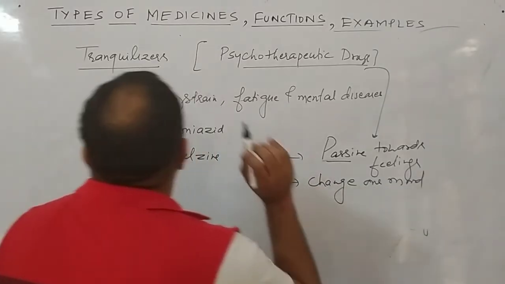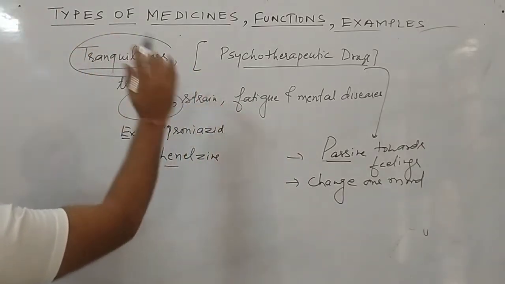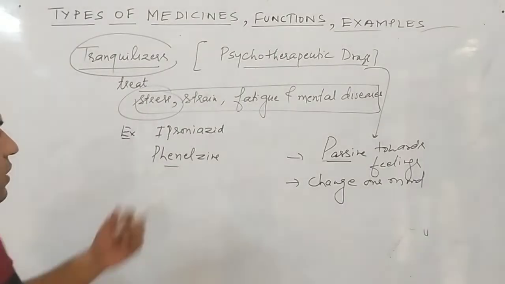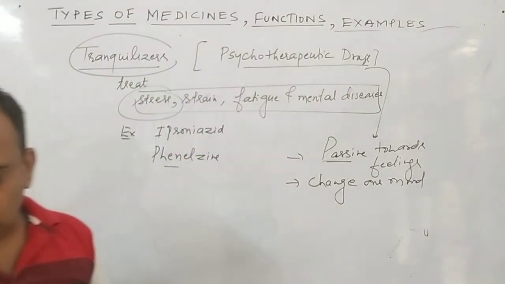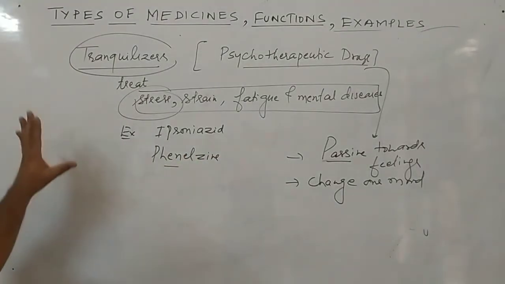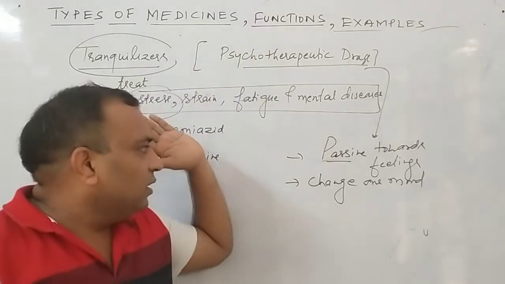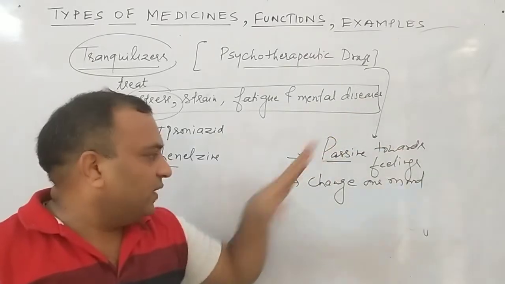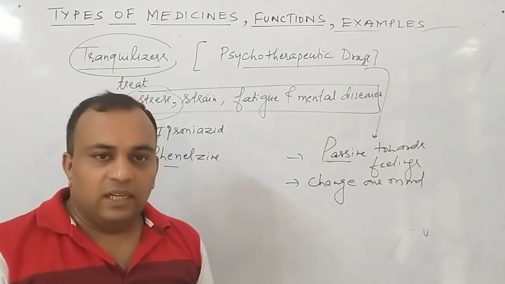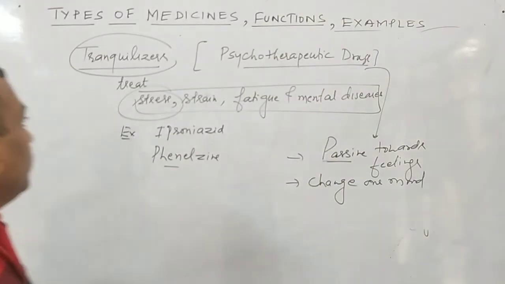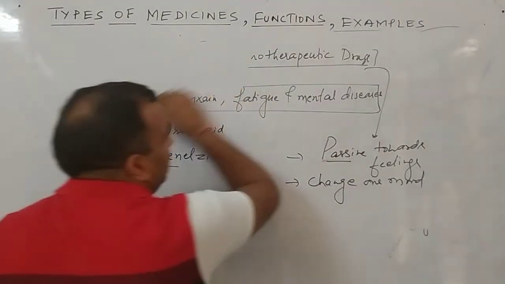But listen one thing, what are their definitions? Definition, be clear. They are used against stress, strain, fatigue, and mental diseases. As far as examples are concerned, you have to learn Ipronazid and Phenelzine. Why are these psychotherapeutic drugs? Because they make us passive toward the feeling, and they change our mood. Clear? So these are sometimes said to be mood changing drugs also. Okay, the next one is now antidepressants.